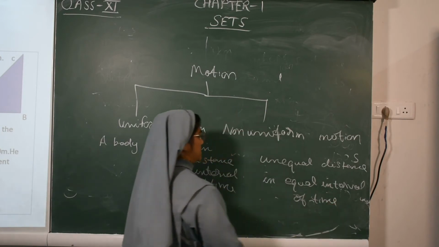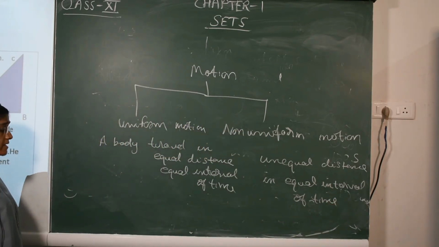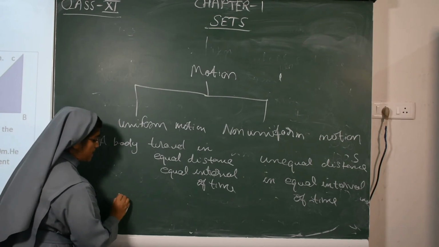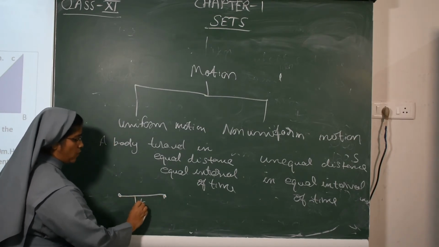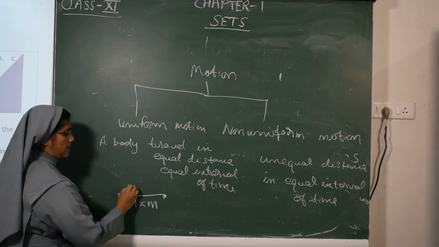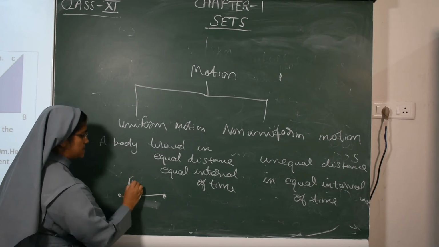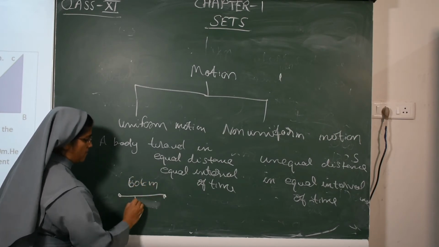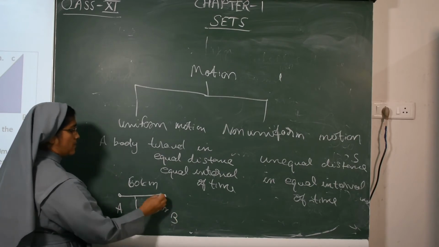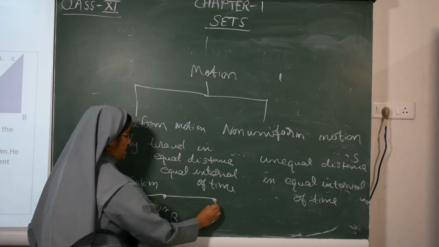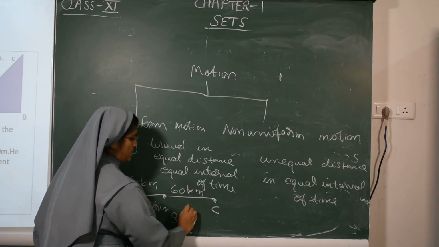Uniform motion means a body travels equal distance in equal intervals of time. I started my journey from A to B and covered 60 kilometers in 1 hour. Then from B to C, I again covered 60 kilometers in 1 hour.